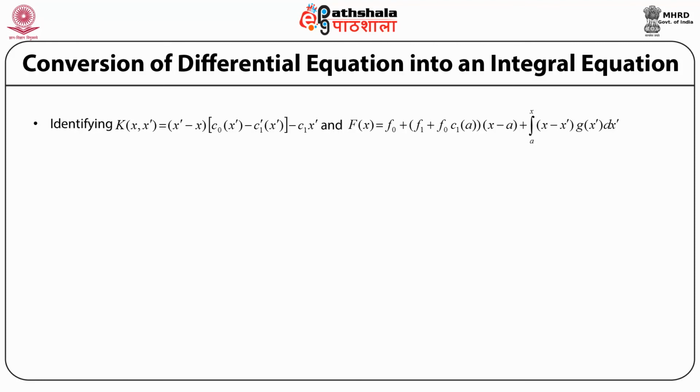So, having made this identification of F of x and K of x, x prime in the expression which we discussed earlier, the differential equation then simply becomes f of x is equal to capital F of x plus an integral from a to x of K of x comma x prime times f of x prime dx prime.